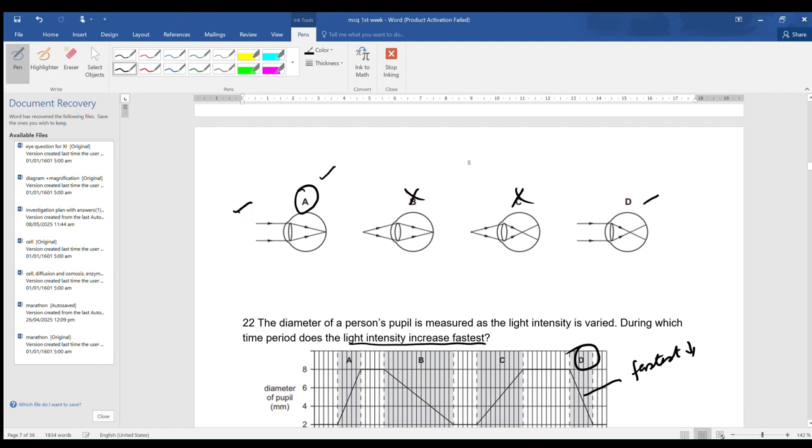Why not D? Because D is always the correct answer whenever the object is given. So if the object is given and the image is formed on the retina, which is smaller in size and inverted, then D is the correct answer. But if the object is not given and the pointed image is formed, then A is the correct answer. Okay? Therefore A is the correct answer.